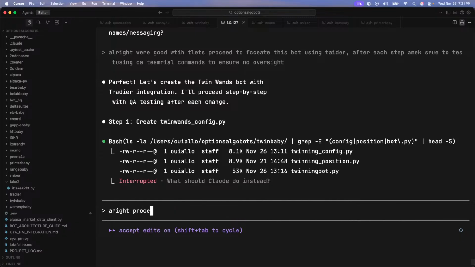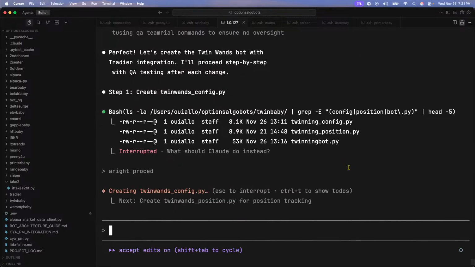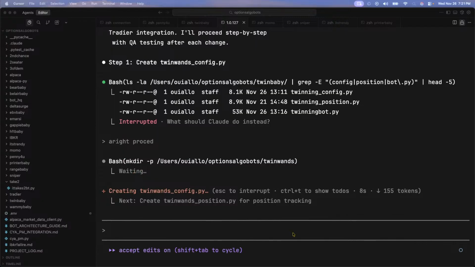All right, proceed. I'm not going to make this even harder. Let me just keep the name where it is. I don't care. Let me just keep it the way it is, because that's not important. The important thing is making sure that the bot can actually make money for us, right? Not necessarily the fucking name.